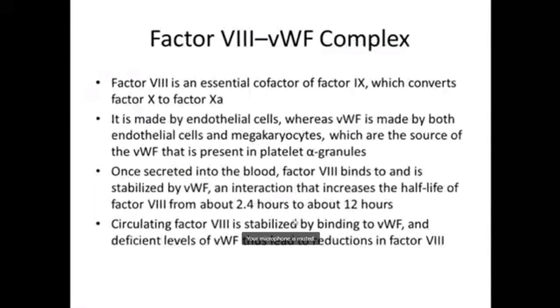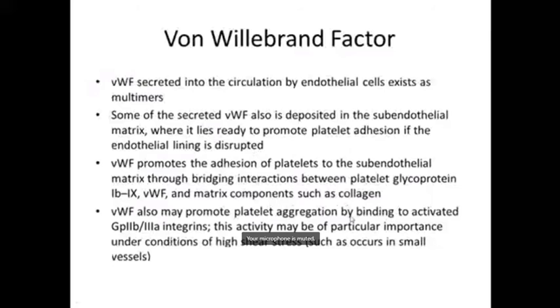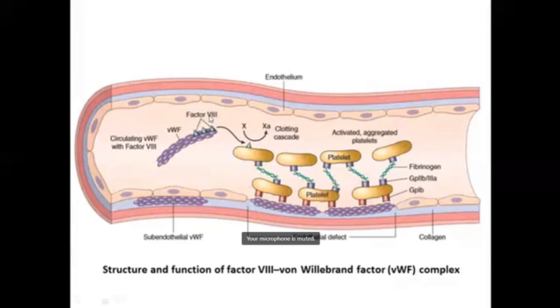So this is what factor 8 is. And now what is von Willebrand factor? It is also secreted by the endothelial cells, but in the bloodstream it exists as multimers. And these are the von Willebrand factor. They usually appear in the plasma as multimers. So this von Willebrand factor and factor 8 are binding. So this is a complex which is circulating.